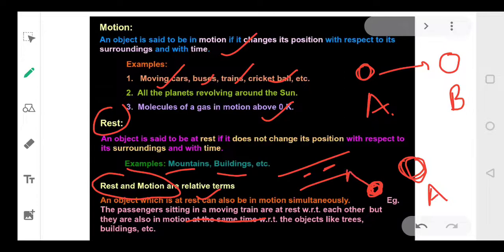I'll see they are in motion, isn't it? Because the train is in motion. Clear? ये इसके लिए ये इंसान रेस्ट पर है और इसके लिए भी ये इंसान रेस्ट पर है. But for me, they both are in motion. So motion and rest, they are relative terms.